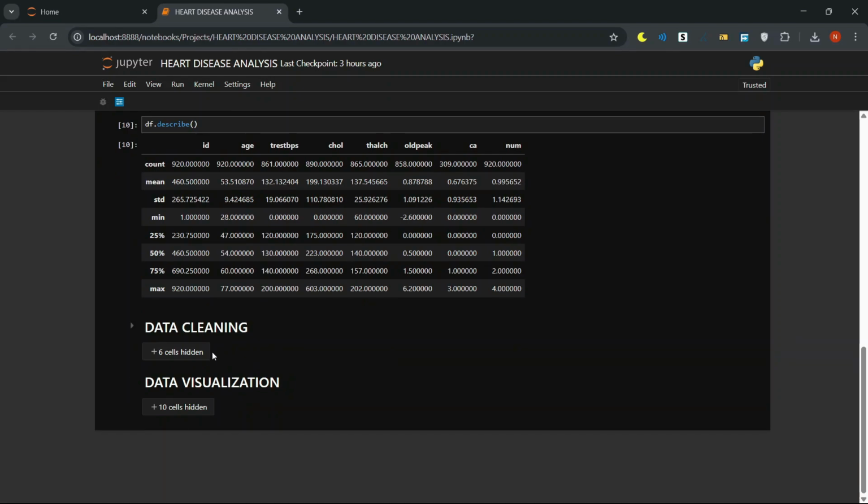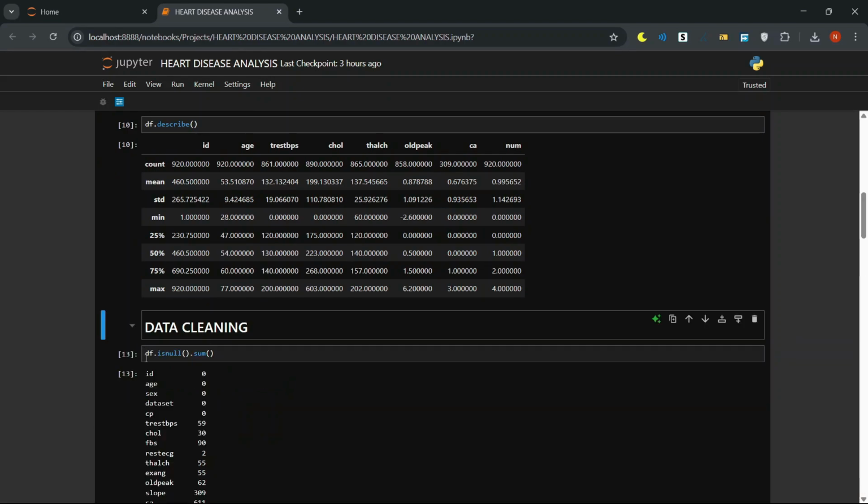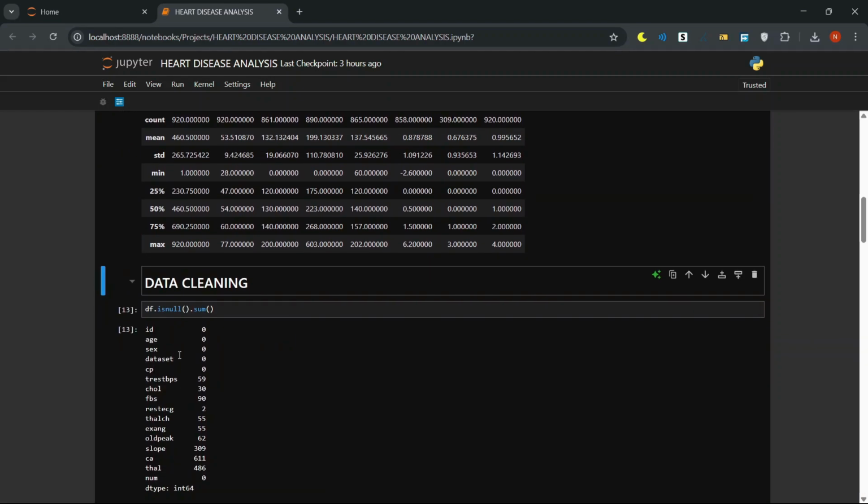Now let's quickly do data cleaning. df.isnull().sum() tells us how many empty cells are in each column. Columns like trestbps, chol, and thalch each have around 30 to 60 missing entries. Slope, ca, and thal have hundreds of gaps. These we may drop or impute later on.